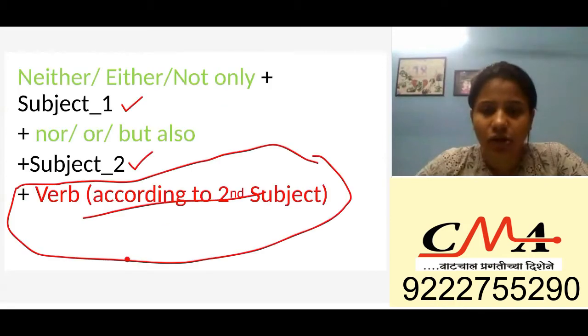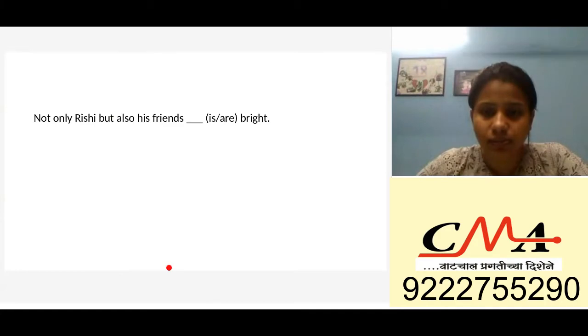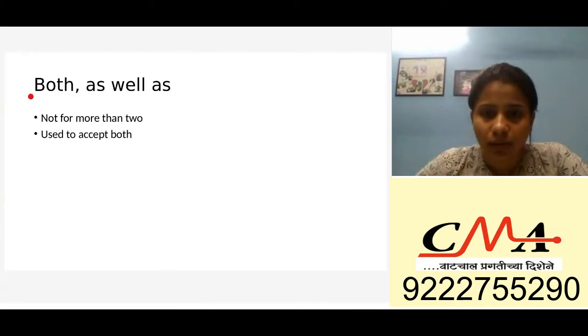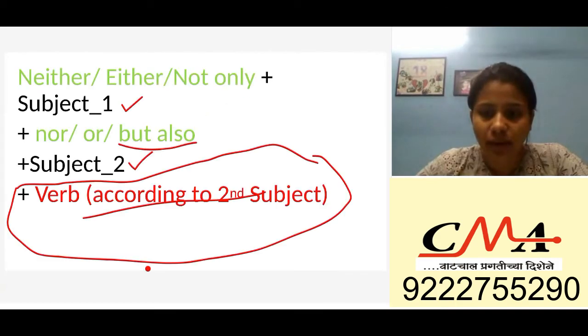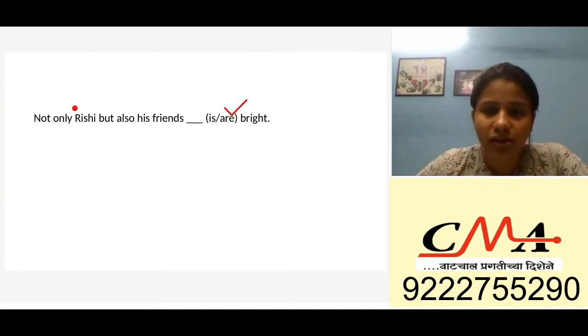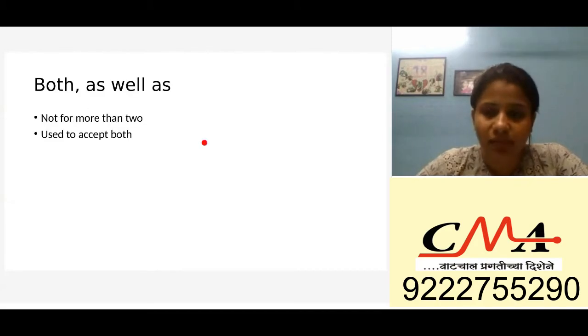Okay, so here you have but also. Not only Rishi, but also his friends are bright, okay. Remember, it is not 'also', it is 'but also'. That is why it has to be according to the second subject. So when you have nor, or, and but also, it has to be according to the second subject. So not only Rishi, but also his friends are bright.